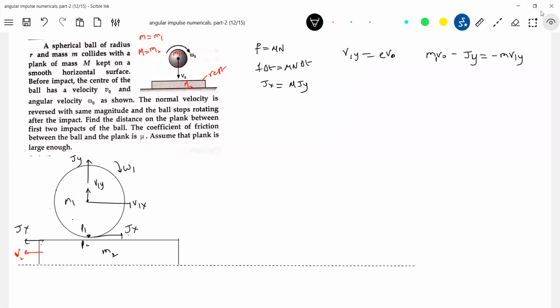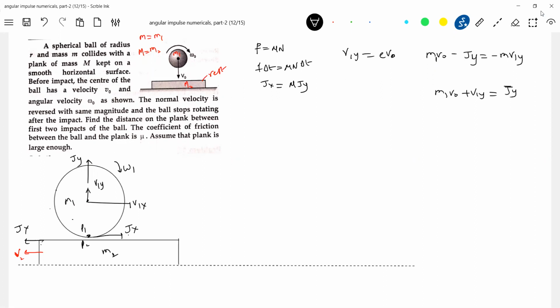Now what is this equation? Impulse momentum equation. Initial momentum m1 v naught minus Jy is equal to m1 v1y, with a negative sign as it is opposite to the initial direction. So from this, m1 times v naught plus v1y is equal to Jy. Jx equal to mu Jy is what we have.